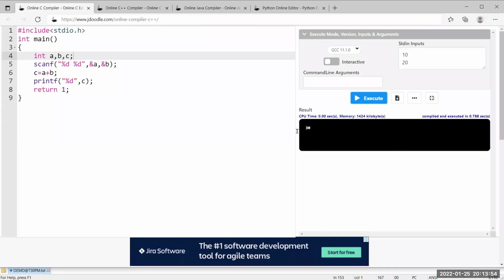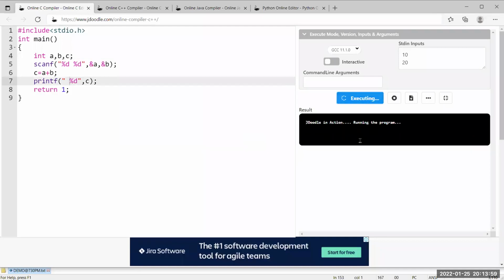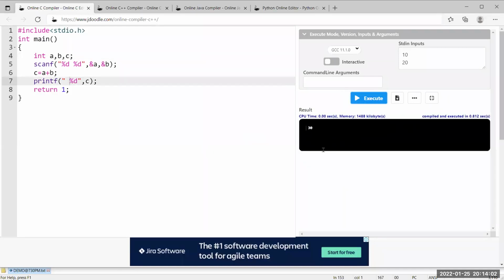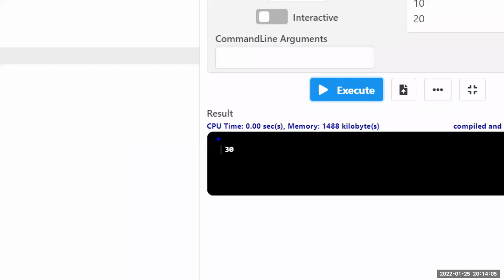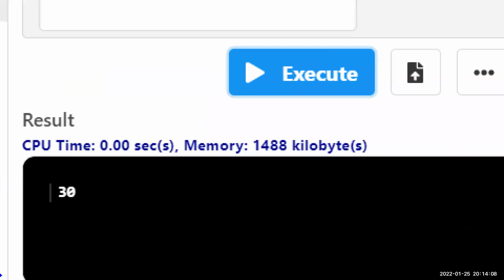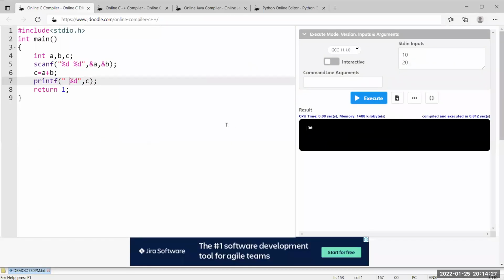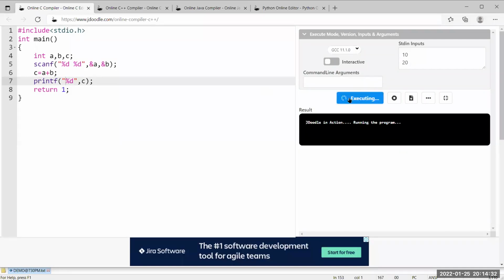Even space is also important. Sometimes, if you provide a space and then 30 and execute, what happens? You are getting a space before 30; at least you can see somewhat here. Yeah, 1 minute. You can see something here, some space is there. Sometimes this is very dangerous. So I will give 30 like this, not a space followed by 30. There is a difference. Every minute point is very important in programming, especially in these coding rounds.